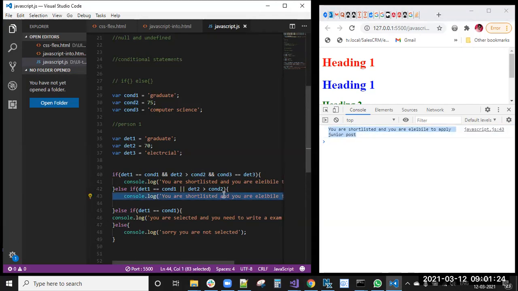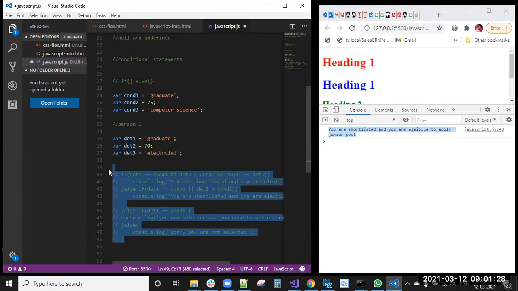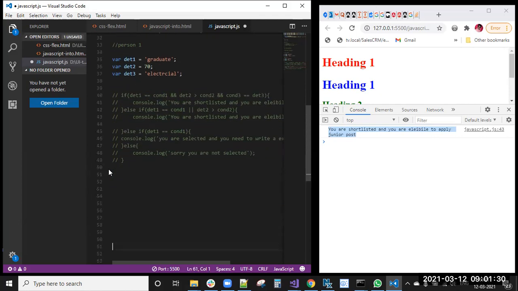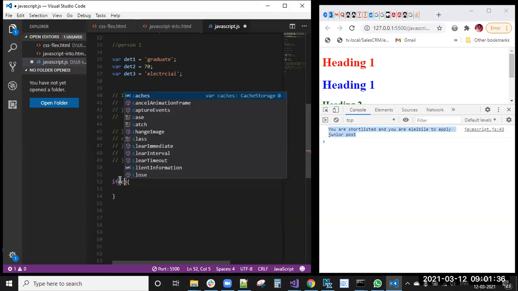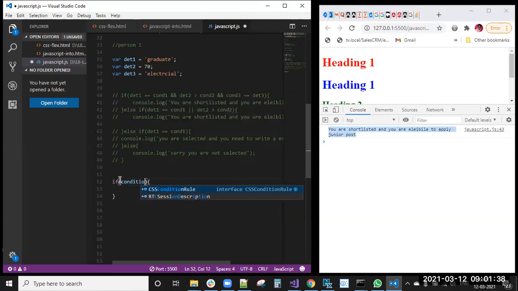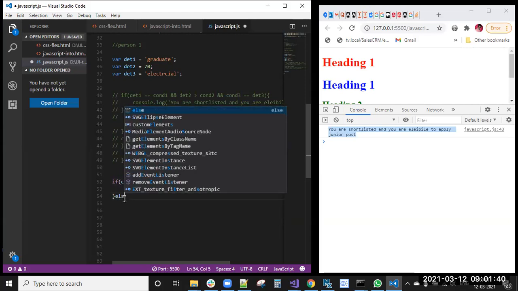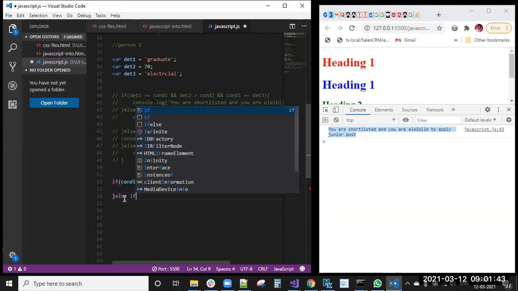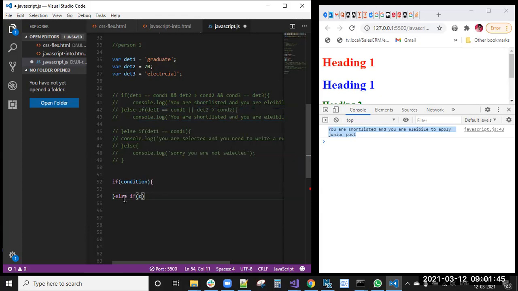Okay, this is the if, else, and else if conditions. Simply you can remember it like this: if, here we have the condition, and else if, again another condition.